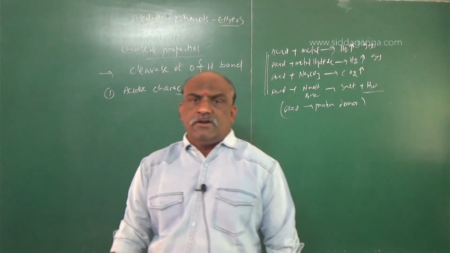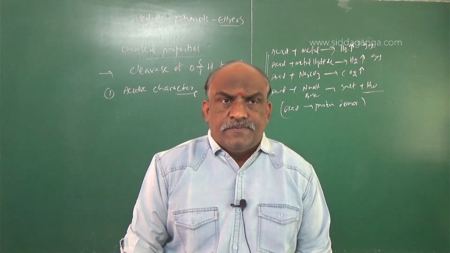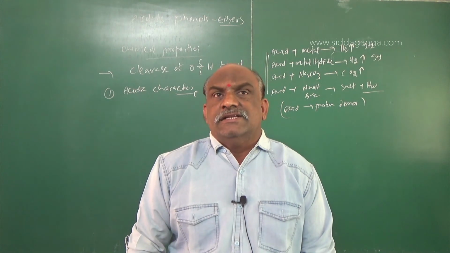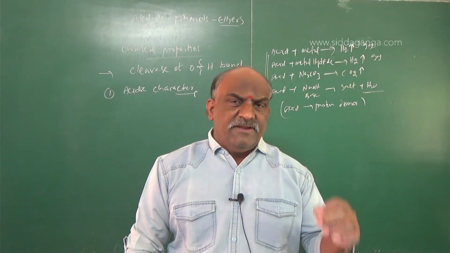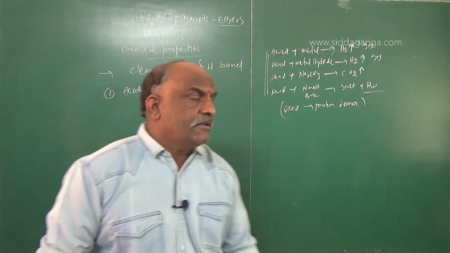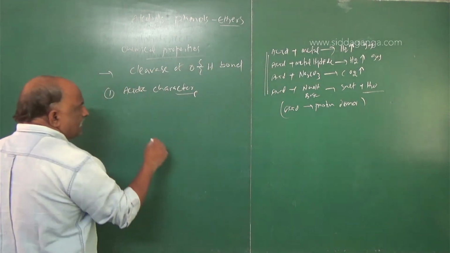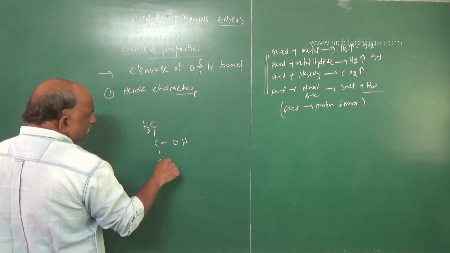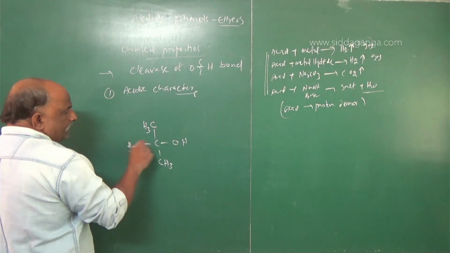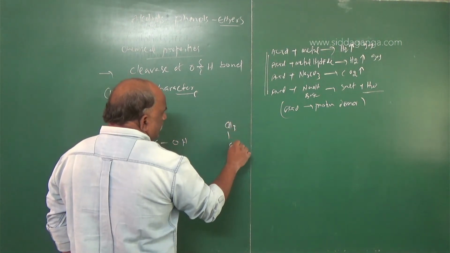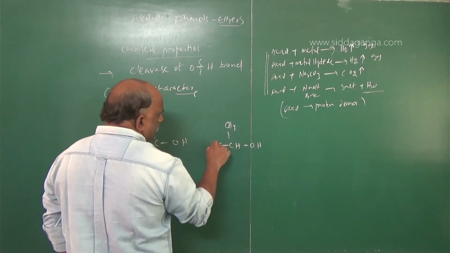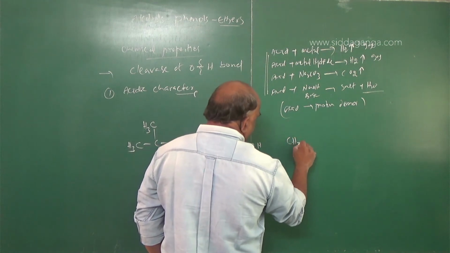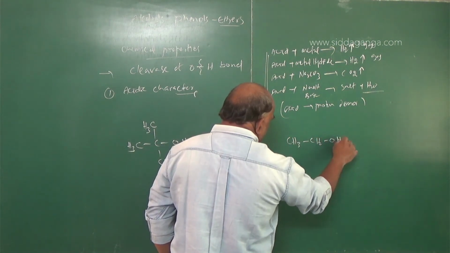So, the acidic strength of alcohol. Alcohols are weak acids, obviously weak acids. Why are alcohols weaker acids than water? Alcohols are weaker than water. There are three types of alcohols: primary, secondary and tertiary. Here is the tertiary alcohol, the secondary alcohol CH3 single bond CHOH single bond CH3, and CH3CH2OH, which is called a primary alcohol.